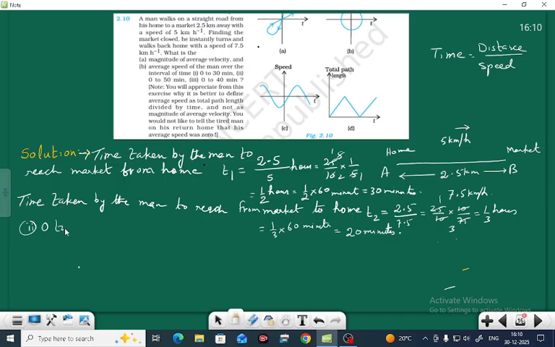First we'll find the average velocity. Average velocity is equal to total displacement by total time.